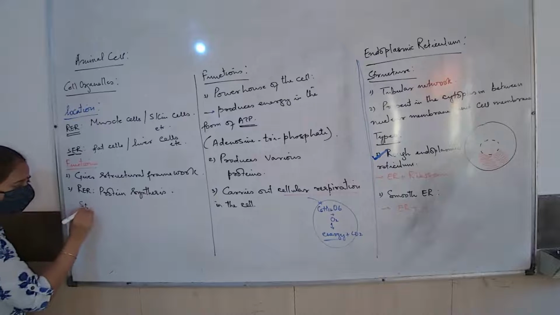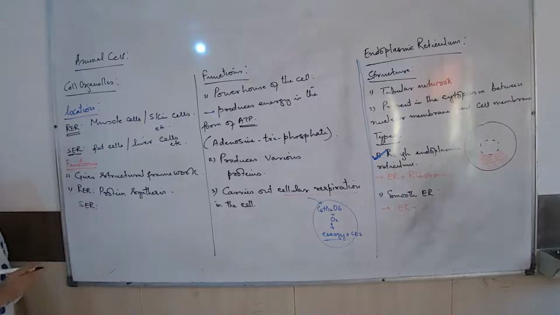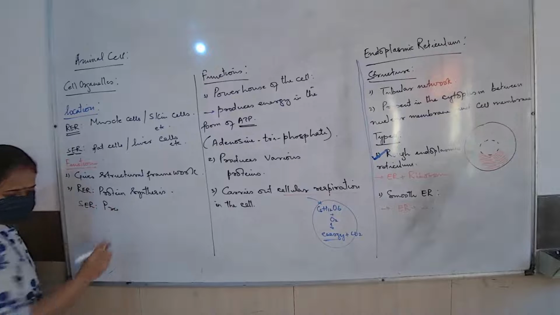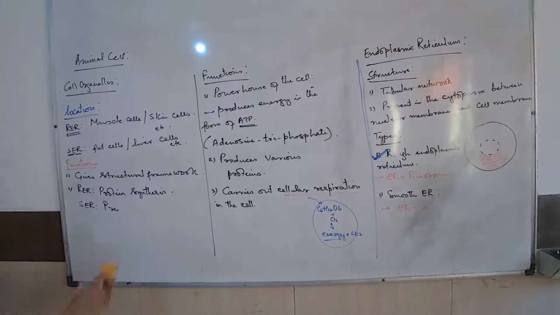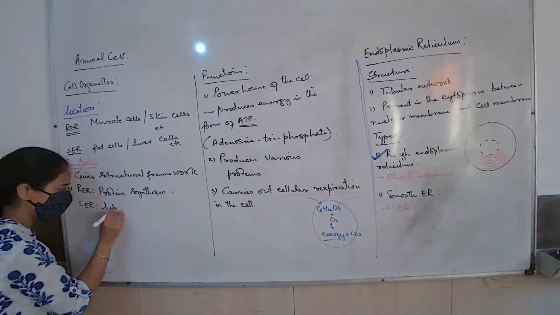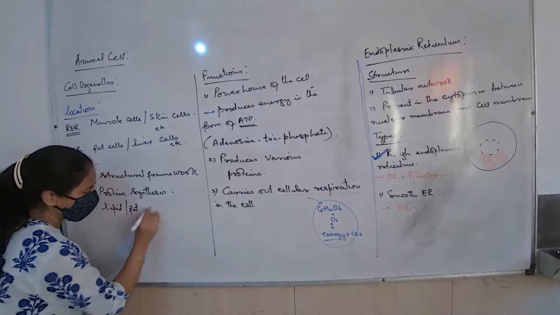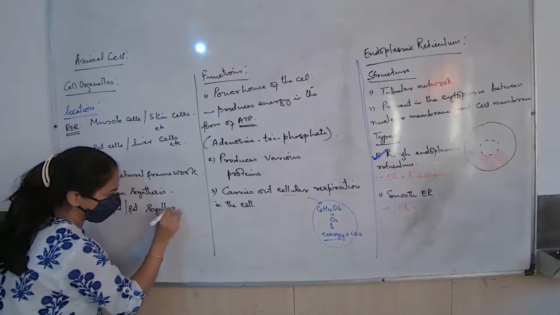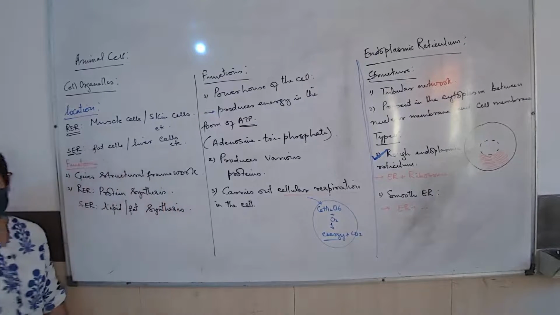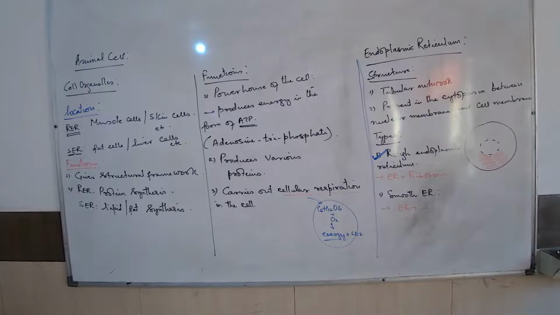Next is SER. What does SER do? SER helps in lipid or fat synthesis. Lipids means fats. Lipids or fat synthesis. Now, again, can you tell me five foodstuffs which are rich in fats?